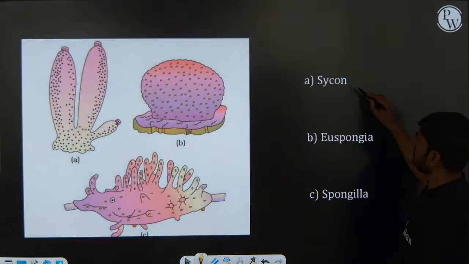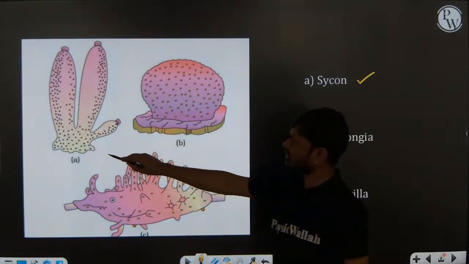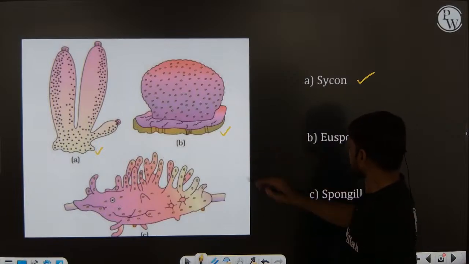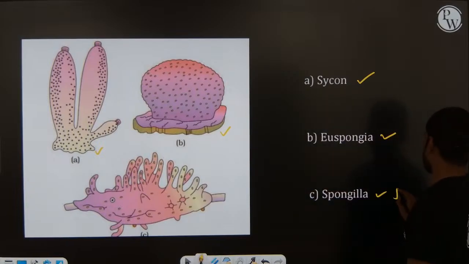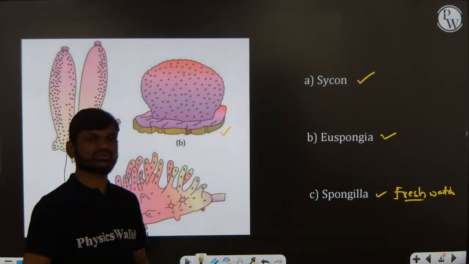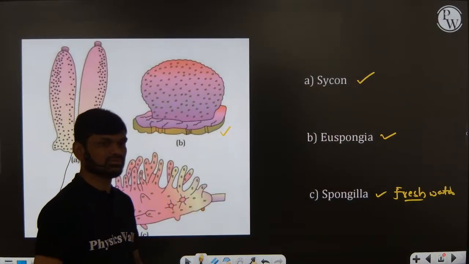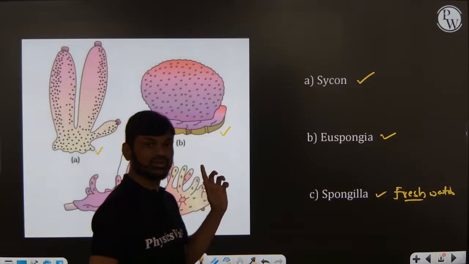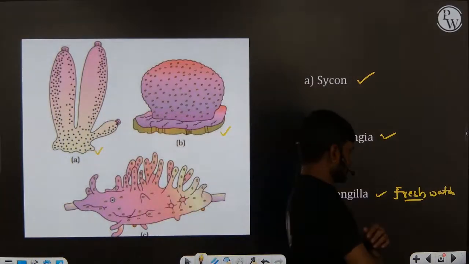So examples: Sycon, this is Sycon. Euspongia, bath sponge. Spongilla, freshwater sponge. Very, very important. Mostly you should concentrate on examples in animal kingdom chapters. You should concentrate on animal kingdom. Right, next one.